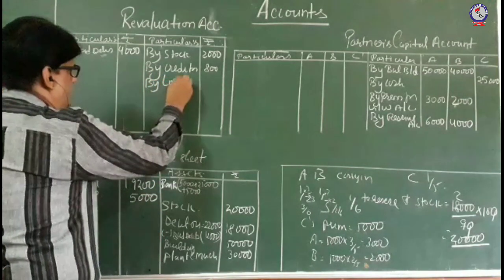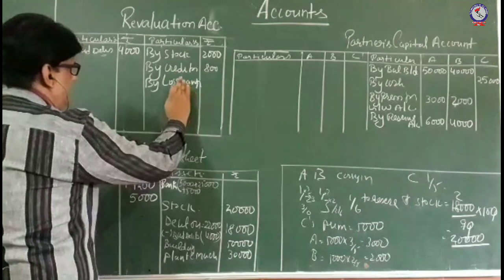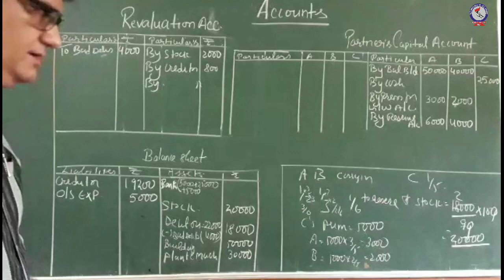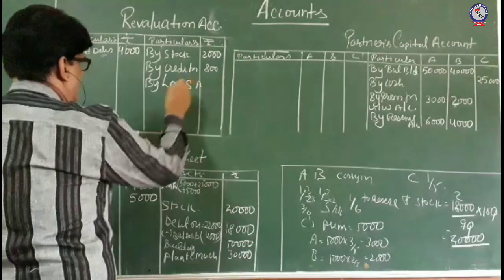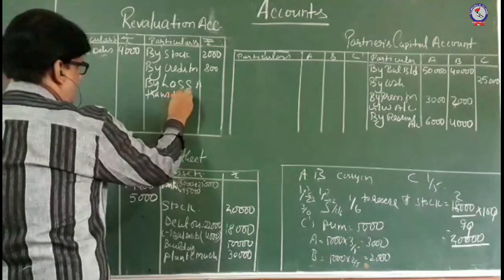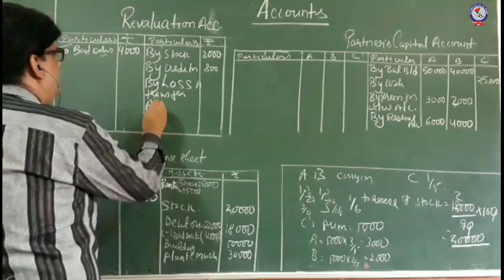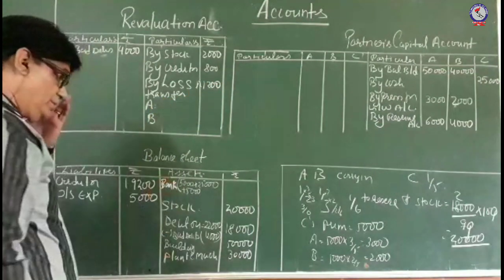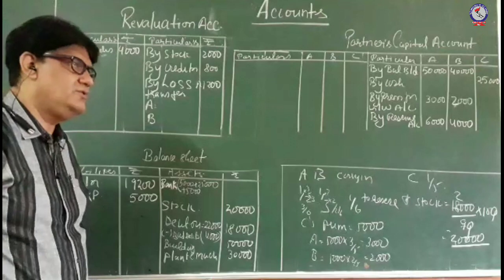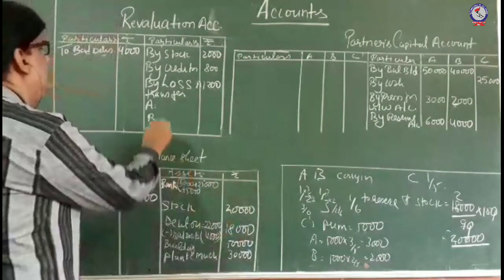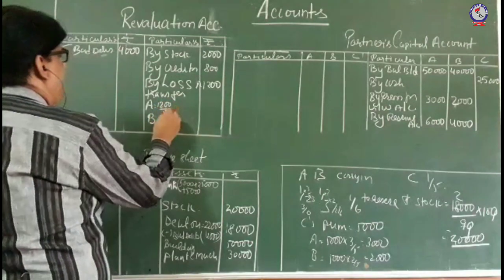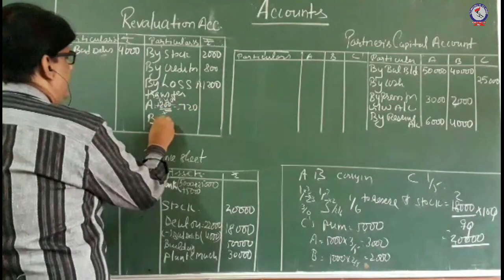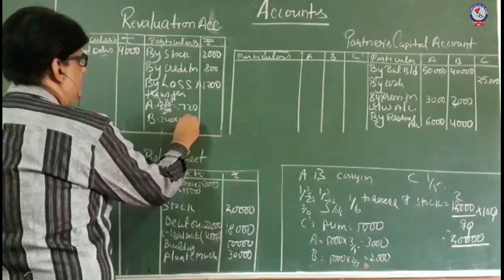So by loss transfer to A and B, 720, and here it is 240 into 2, that is 480.